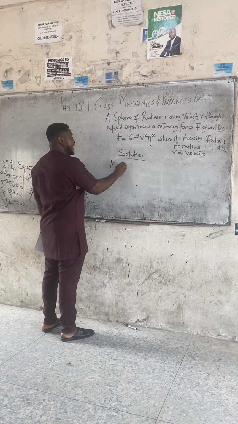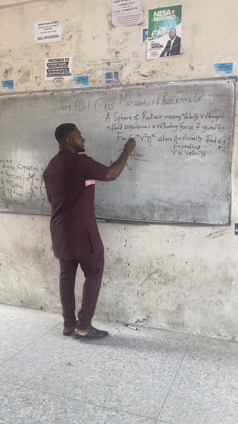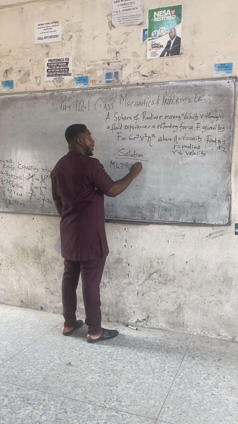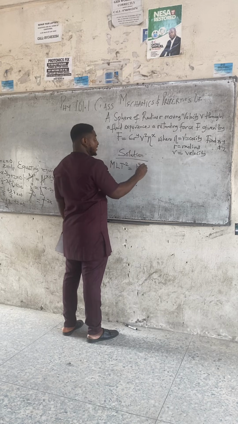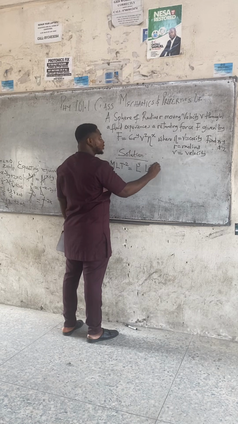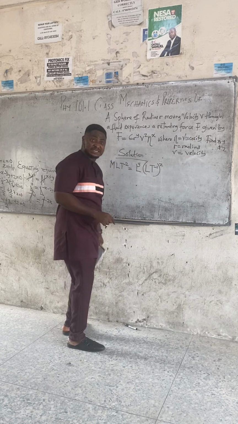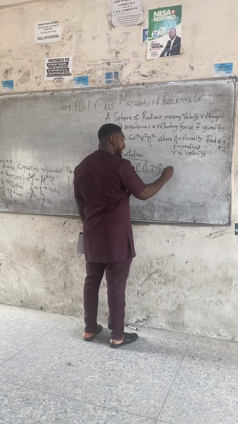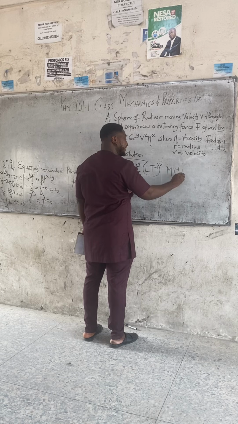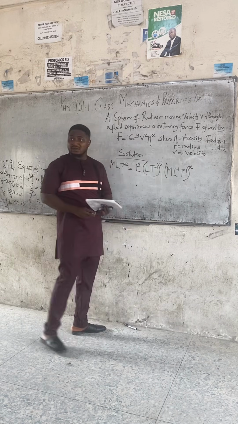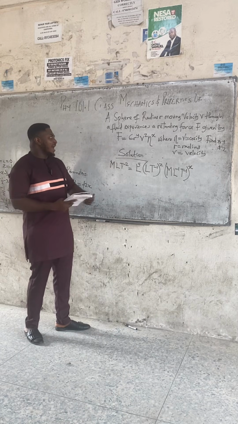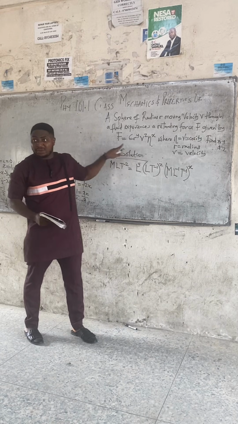M L T^-2 equals what? Radius is L raised to power y. Velocity v is L T^-1 raised to power z. What's the coefficient of viscosity? We have done it in this class. Viscosity is M L^-1 T^-1. Please confirm for me, class. Correct? Good, good. I just converted each of them to their dimensions.